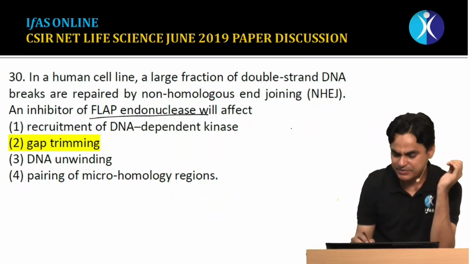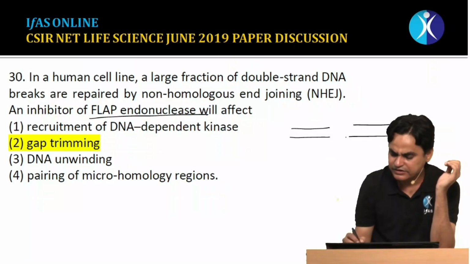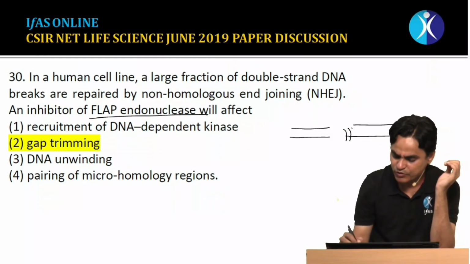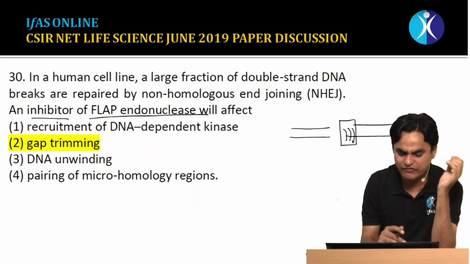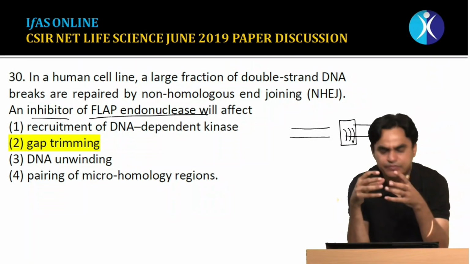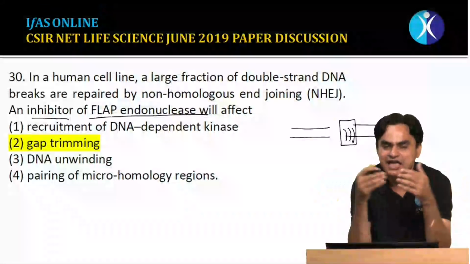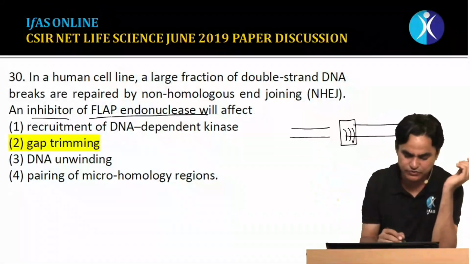In the NHEJ mechanism, suppose this is a double-strand break, and there is an enzyme FLAP endonuclease. It plays an important role in gap trimming. So this is a direct question: if you inhibit the activity of FLAP endonuclease, the gap trimming will not happen, and if gap trimming is not happening, then in the next stage ligase will not be able to seal the DNA strand. So the correct answer would be gap trimming.